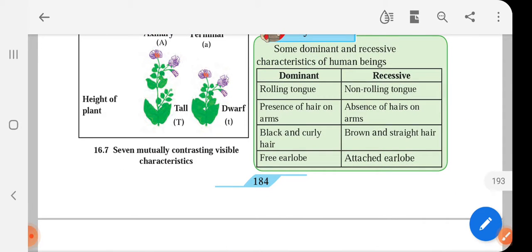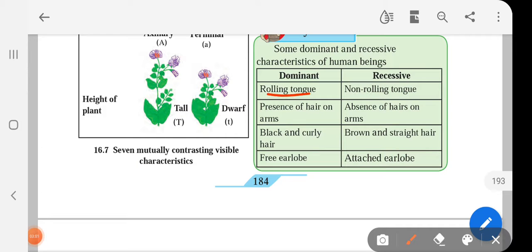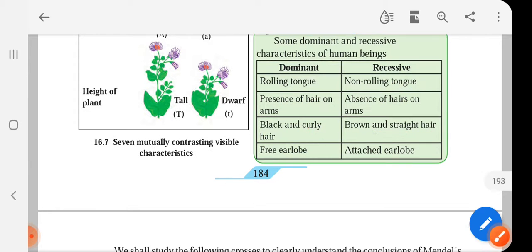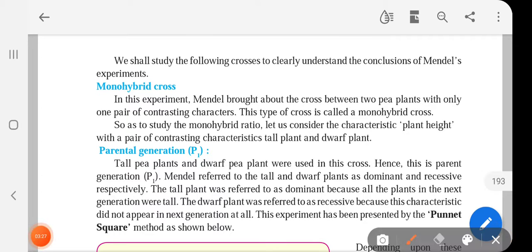So here some dominant and recessive characters of human beings are also given, like rolling of tongue, non-rolling of tongue, presence of hair on arms, these are dominant, absence of hairs on arms, these are recessive. Black and curly hair, this is dominant character. Brown and straight hair, this is a recessive character. Free earlobe, the earlobes are free, this is dominant, and attached earlobe, it's a recessive character. So how he did this experiment, let us understand.